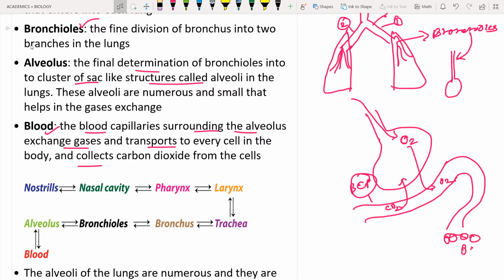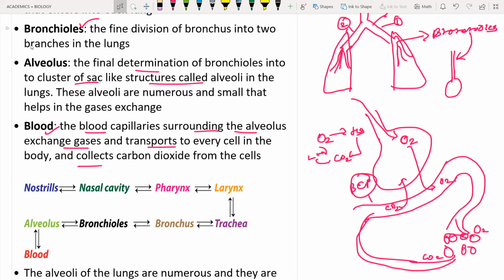It is going to give the oxygen to the cells, and it is going to take the carbon dioxide from the cells, and again bring it to the lungs. So this is the process of how the exchange of gases happens. Oxygen goes to the tissue, and from the tissue carbon dioxide is brought to the lungs. In the lungs the oxygen is taken again, and this procedure repeats.